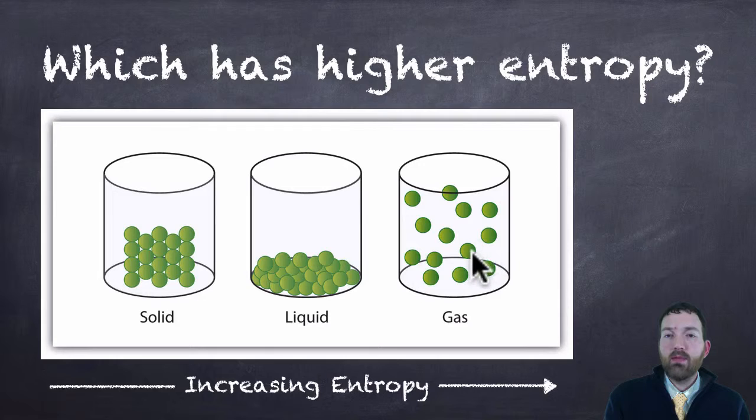But gases have the most entropy. The intermolecular forces are very weak, so they are moving away from each other. They're no longer connected. They have higher kinetic energy. They're bouncing around. That is more randomness and more disorder, or entropy.